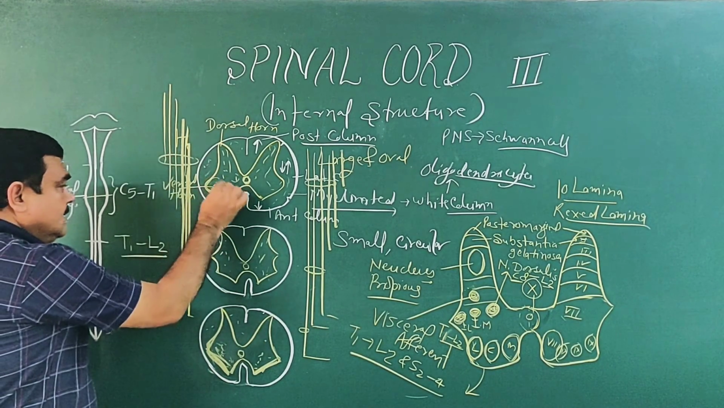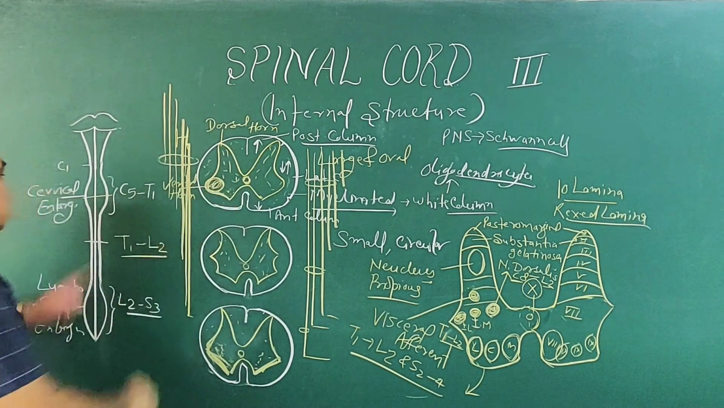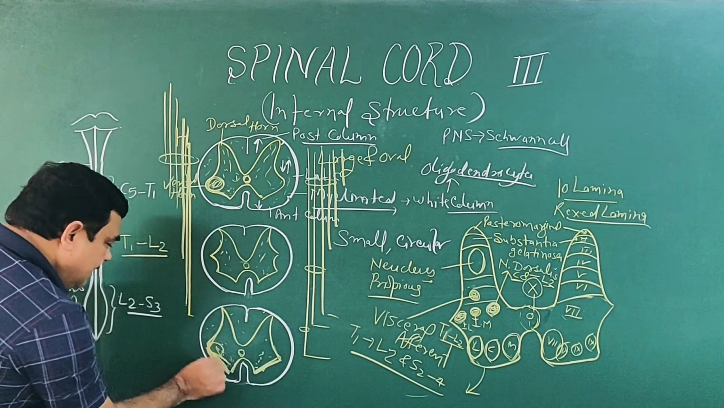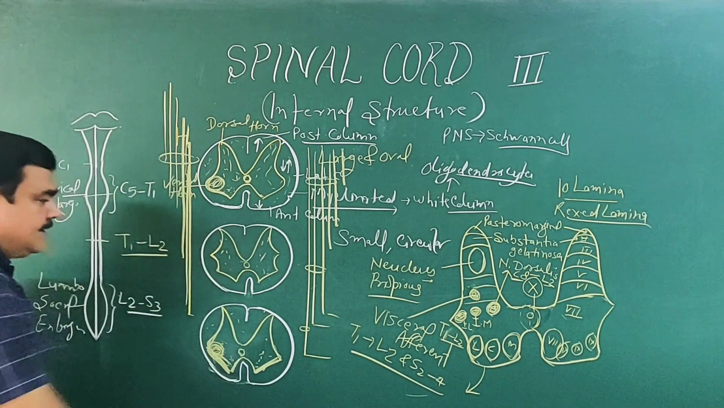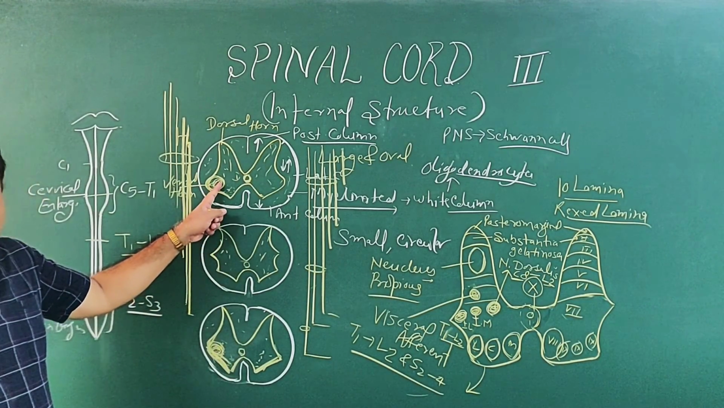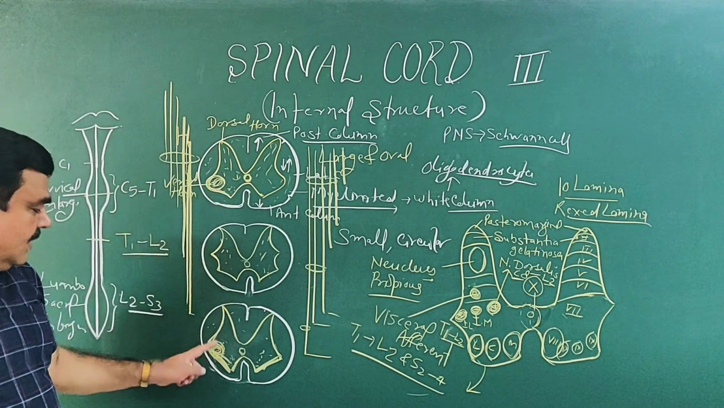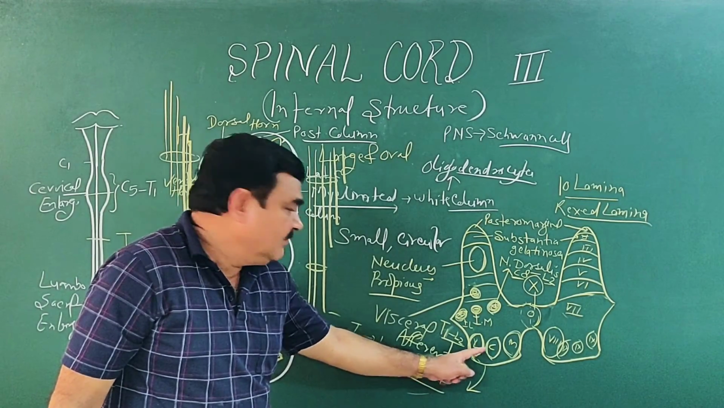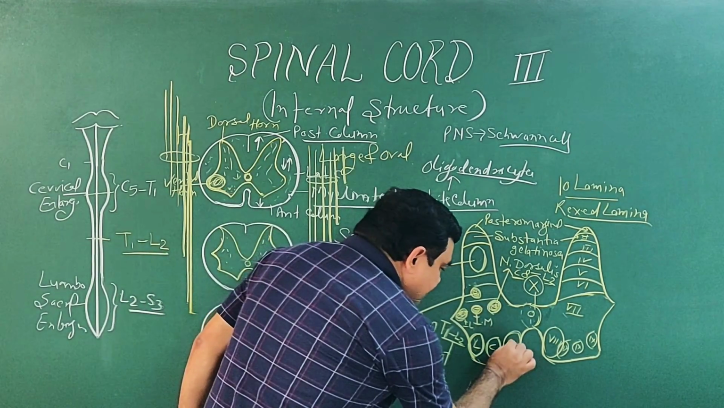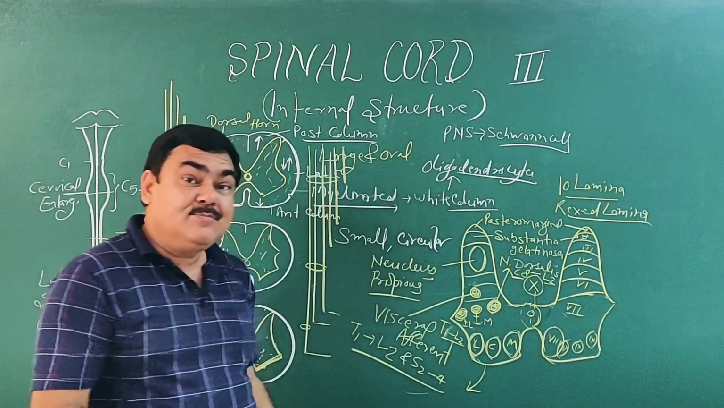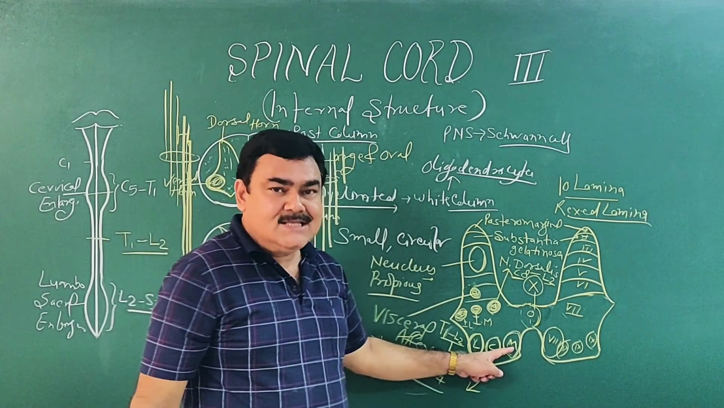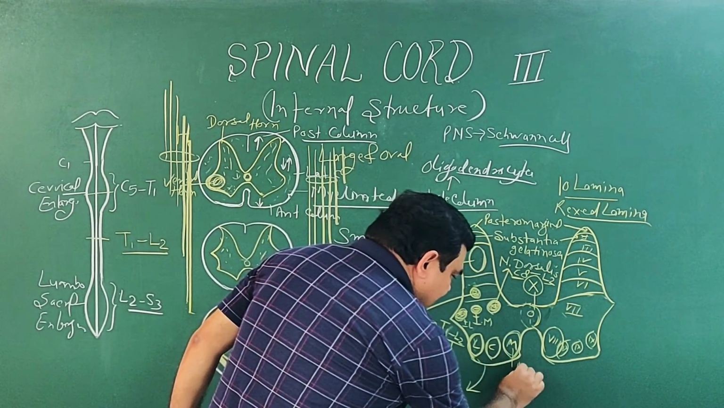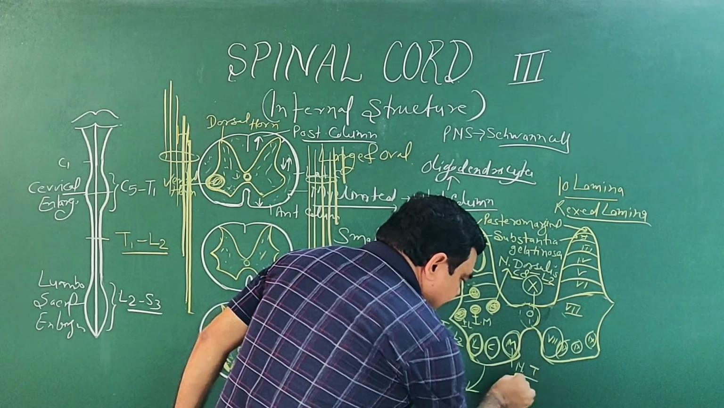This lateral nucleus is enlarged in the cervical enlargement area, and it is enlarged in the lumbosacral area, because from here it supplies the muscles of the upper limb, and here the muscles of the lower limb. And this medial nucleus has motor nuclei to the muscles of neck and trunk.